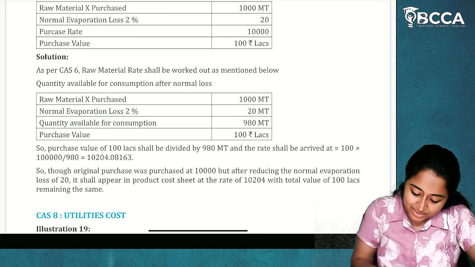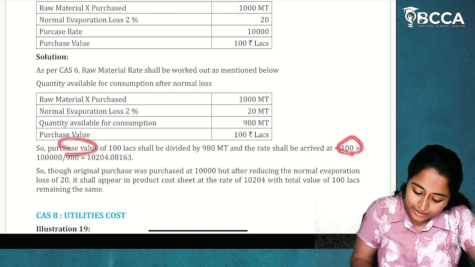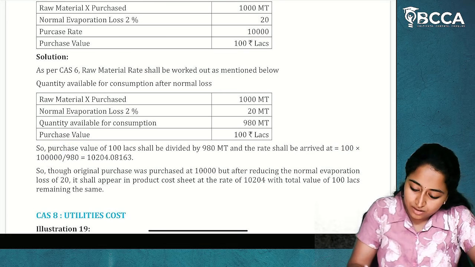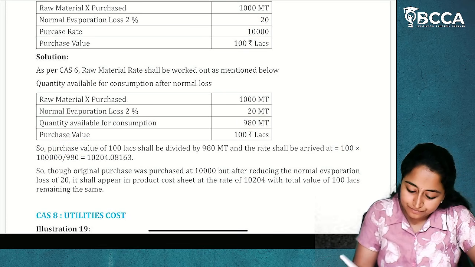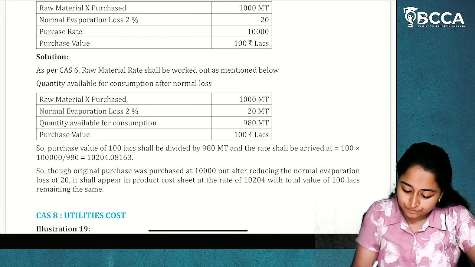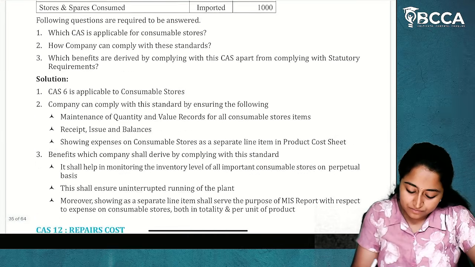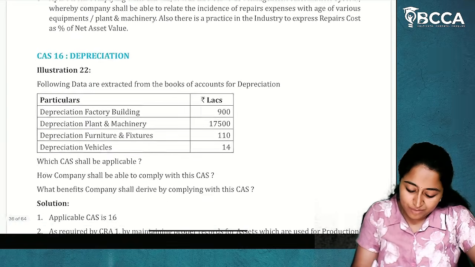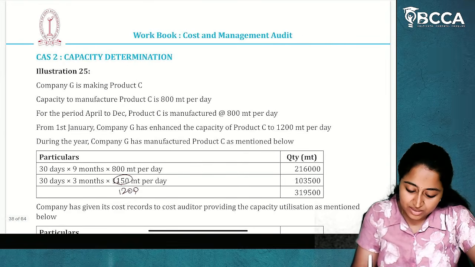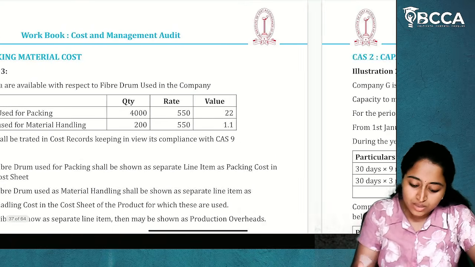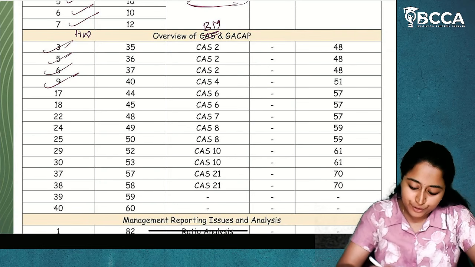Now what is the purchase value? 100 into 1 lakh, divided by 980 MT. So I'll get the purchase rate. I hope it is clear. So don't waste much time on this. These are rarely tested in the examination. So I hope CAS 6 questions are clear to you.